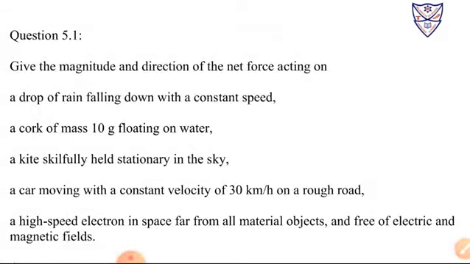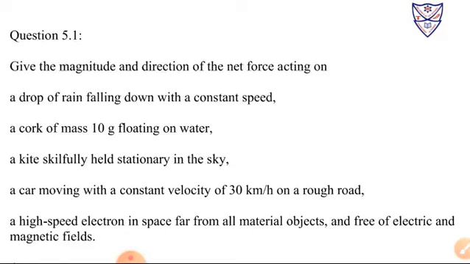Now second, a cork of mass 10 gram floating on water. The weight of the cork is balanced by the buoyant force of the water, so no net force is exerted on this cork. Net force is zero. Now third, a kite skillfully held stationary in the sky.